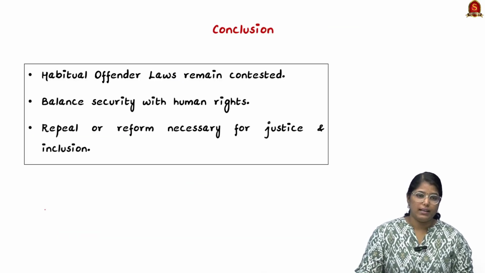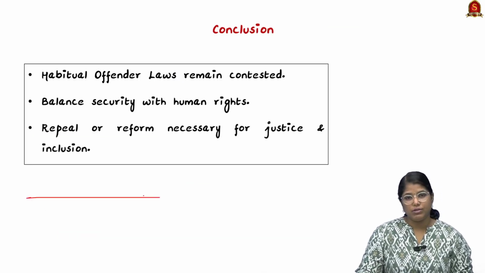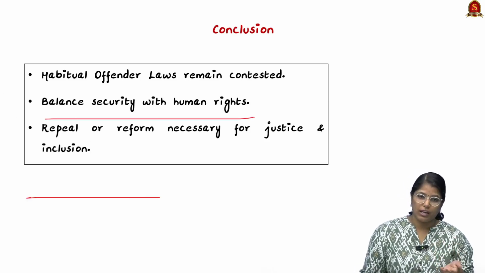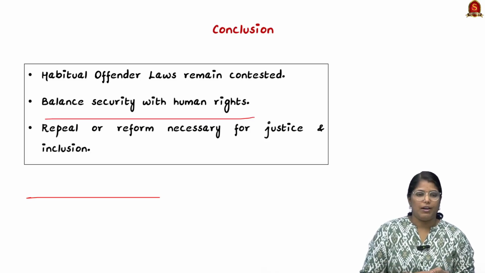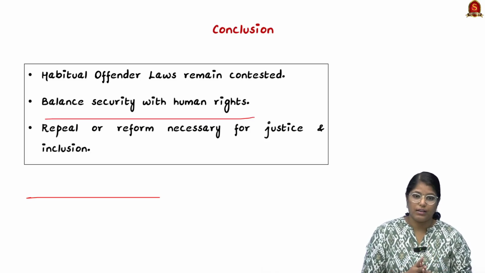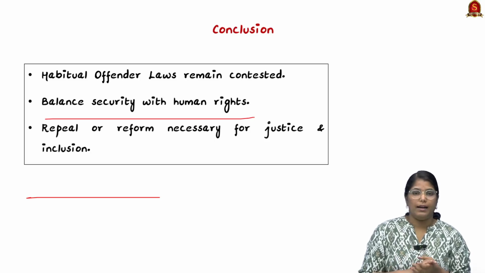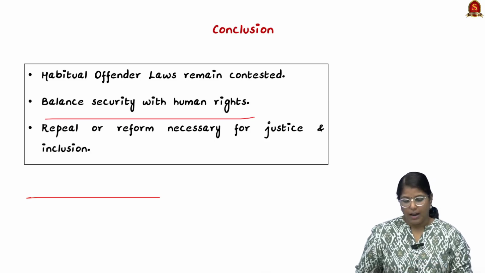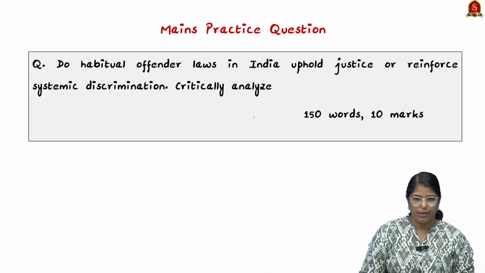So we can say that the habitual offenders law is even today contested, and we have to balance security with human rights, and repeal or reform is necessary for justice as well as inclusion, and for that we have to for sure take a step. And based on this discussion, we have framed a Mains practice question for you. Let me read out the question.